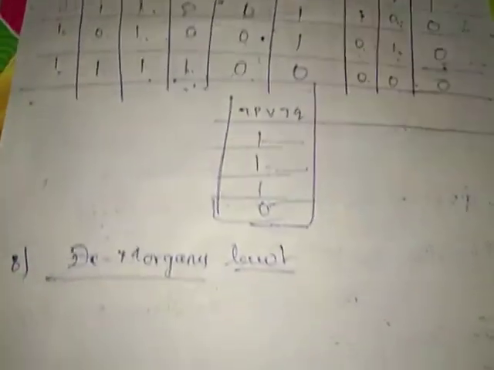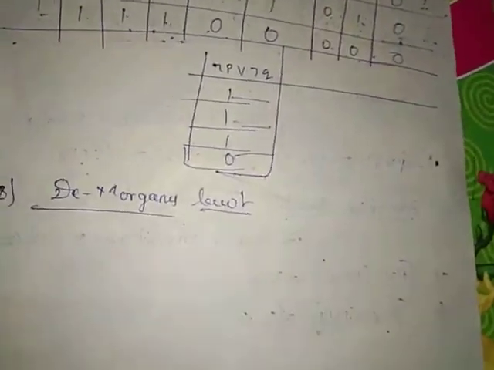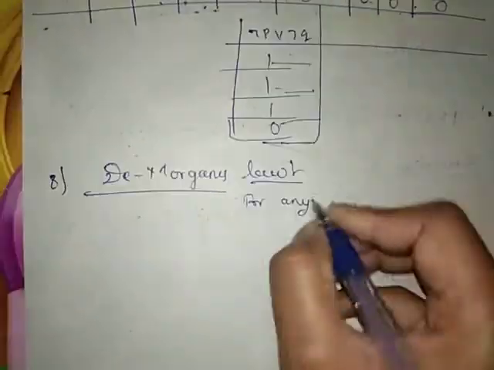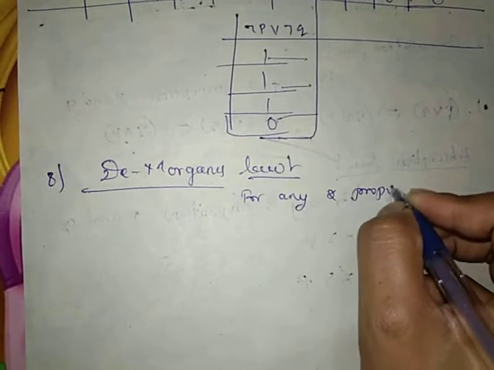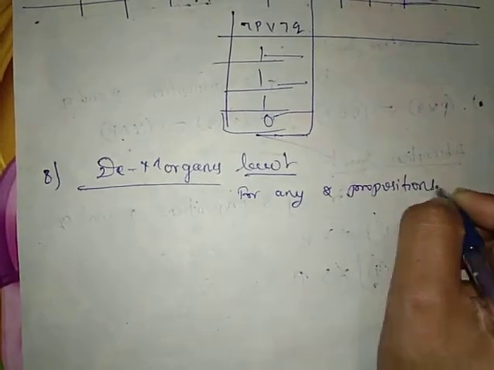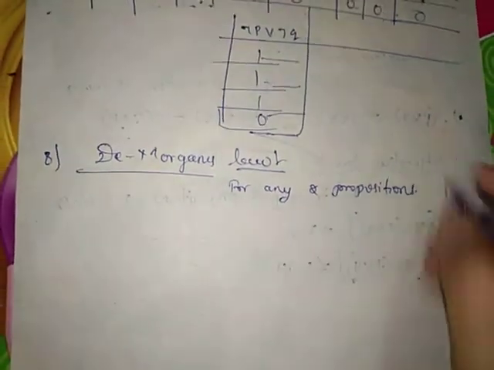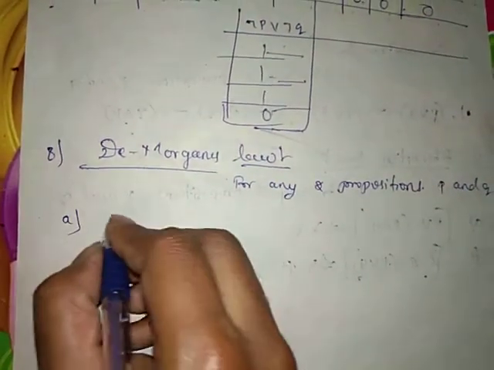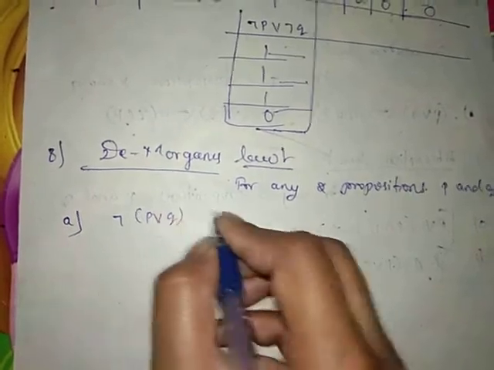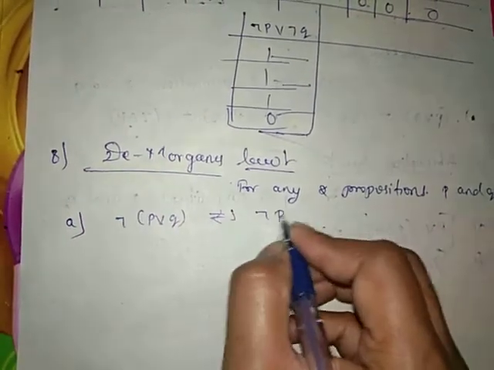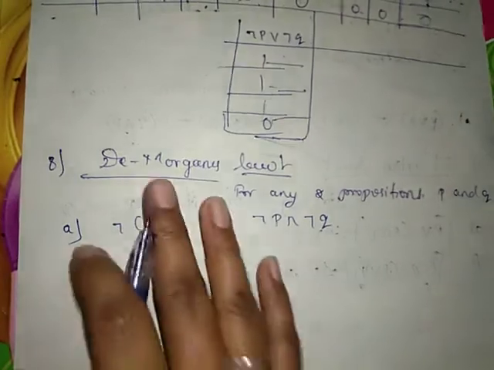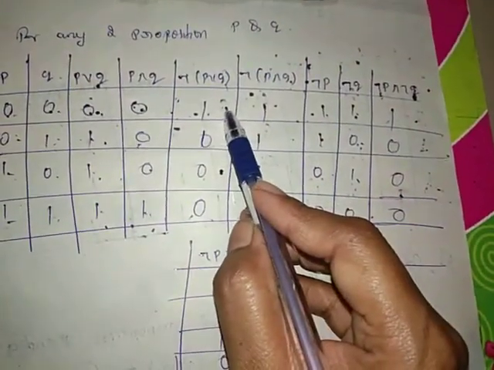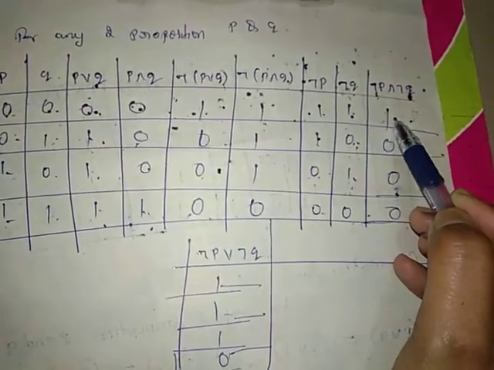So based on this truth table, we have stated De Morgan's law, which is one important law for any two propositions. For any two propositions P and Q, De Morgan's law states that negation of P or Q is equivalent to negation of P and negation of Q. Negation of P or Q is here. Negation of P and negation of Q is here.